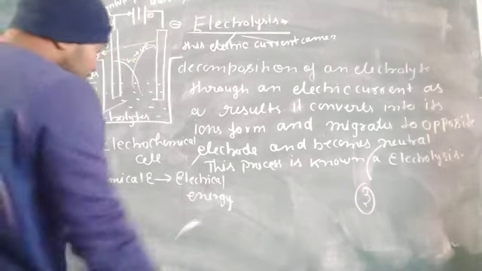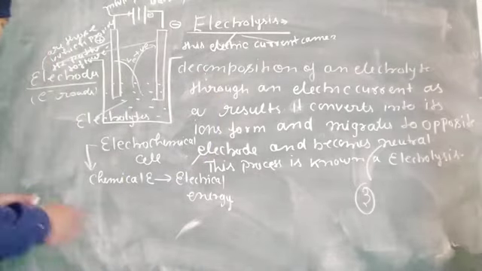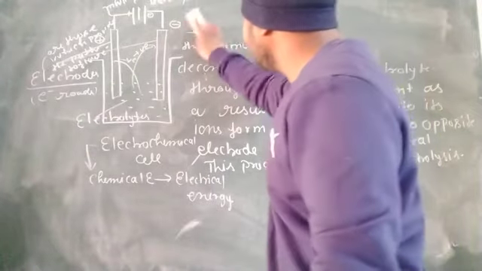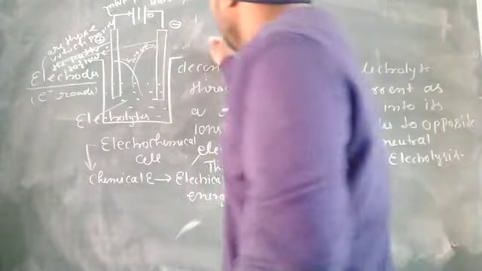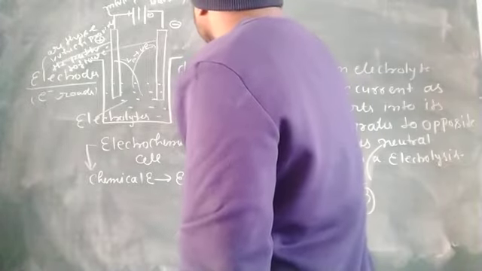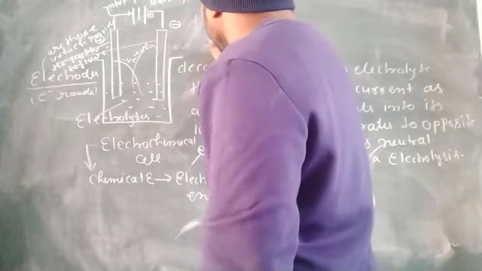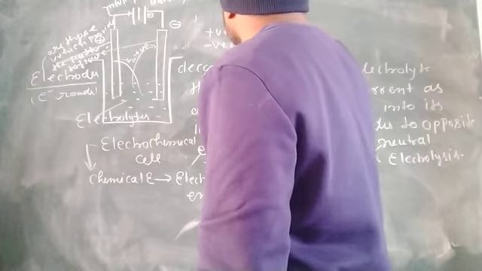Okay. Positive ion, for the definition: a positive ion is known as a cation, while a negative ion is known as an anion.